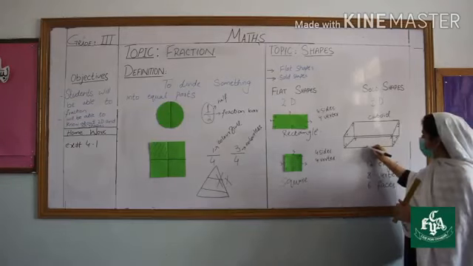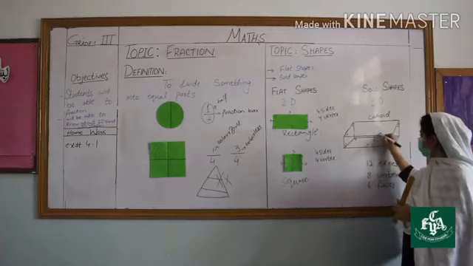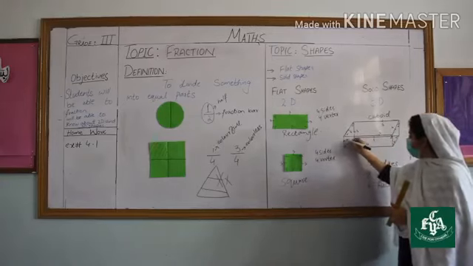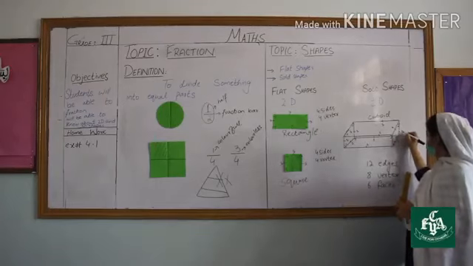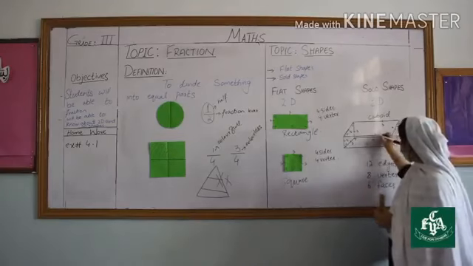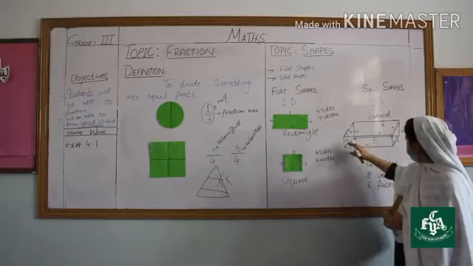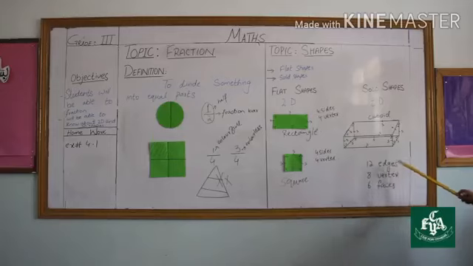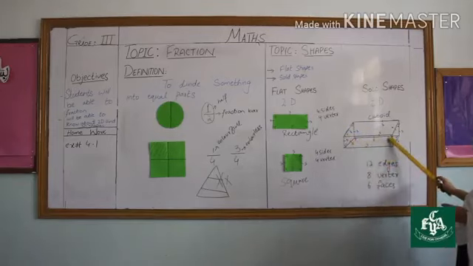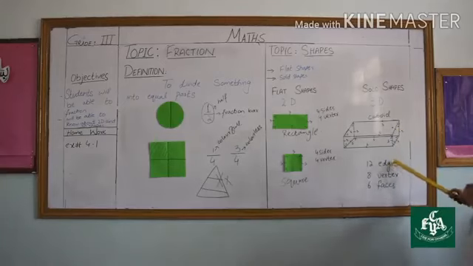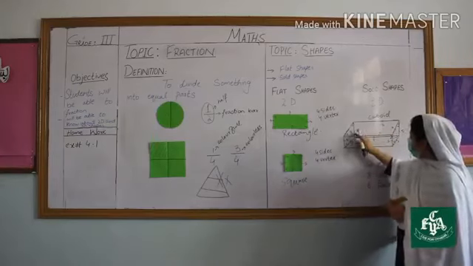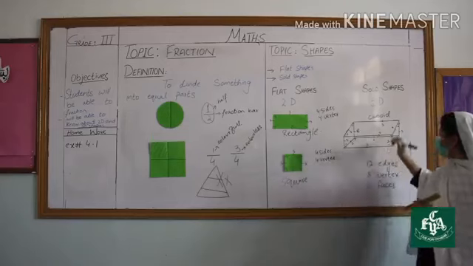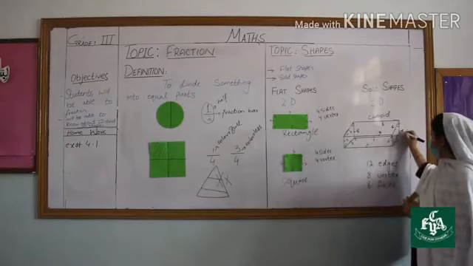Now here, how many edges do we have? 1, 2, 3, 4, 5, 6, 7, 8, 9, 10, 11 and 12. We have 12 edges. How many vertices do we have? 1, 2, 3, 4, 5, 6, 7, 8. We have 8 vertices and 12 edges. These are the edges.